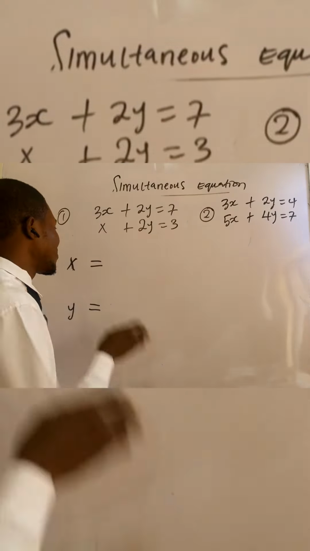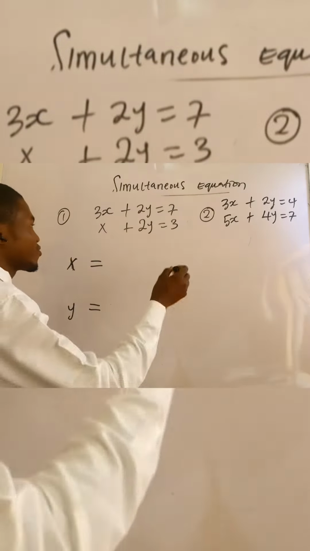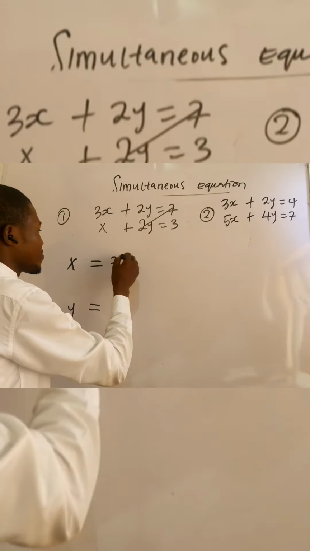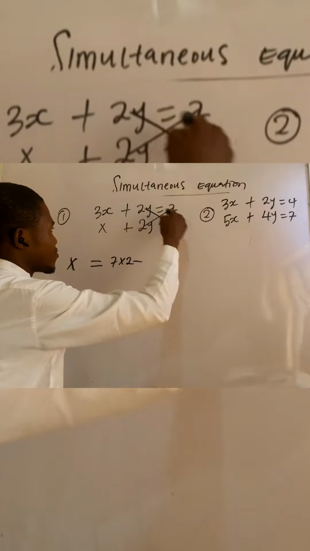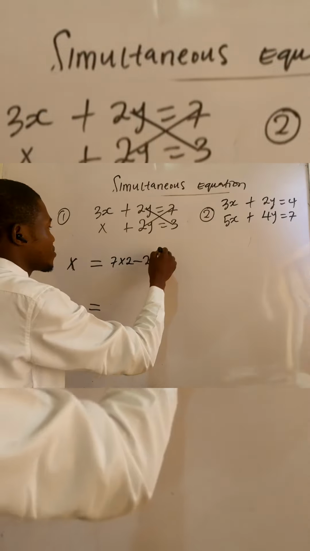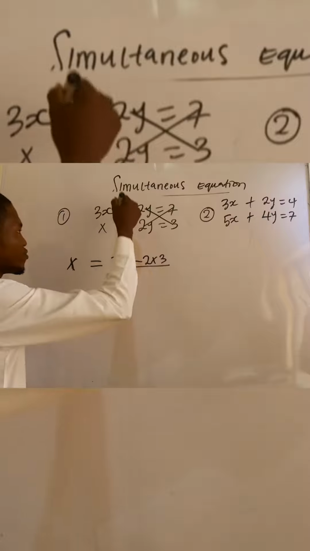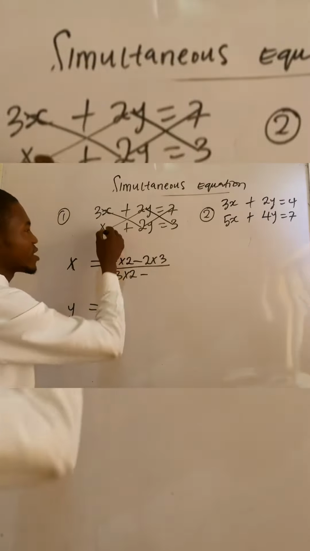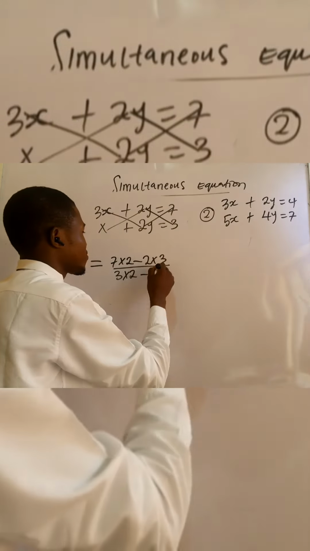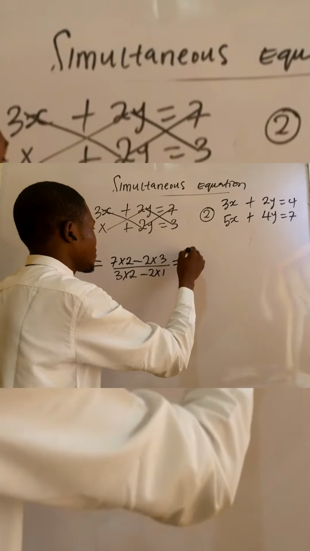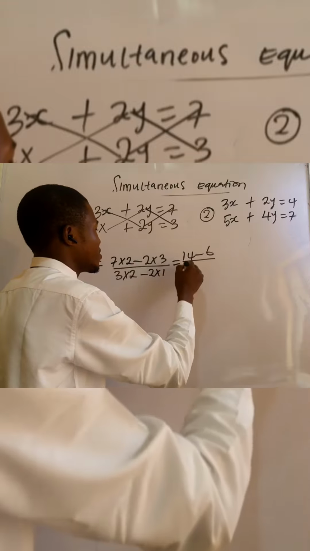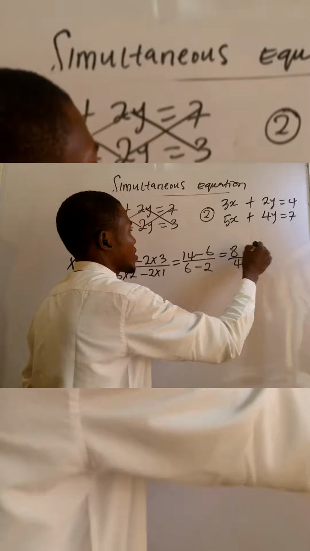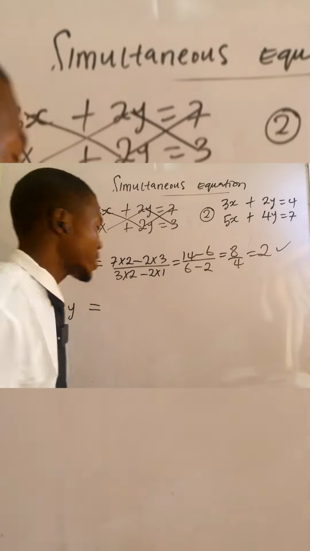So for us to solve this question, let's find the value of x first. To find the value of x, we're going to cross multiply. We have 7 times 2 minus 2 times 3, all over 3 times 2 minus 2 times 1, just their coefficient, 2 times 1. So this will give us equals 14 minus 6 all over 6 minus 2. This gives us 8 over 4, and our answer is 2. So x is equal to 2.